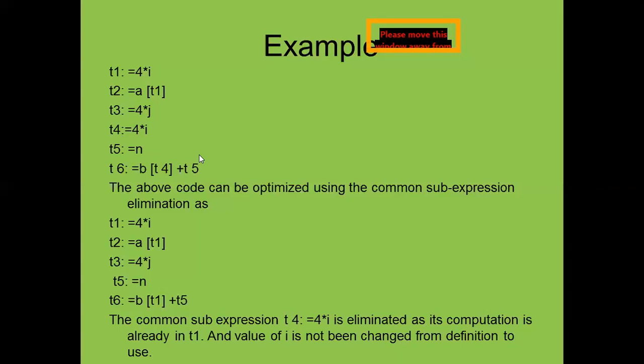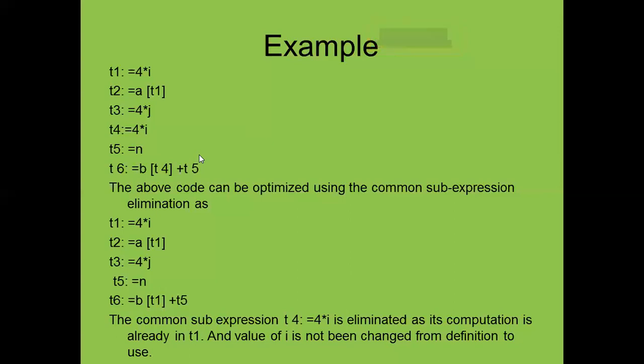You have already seen, suppose you are going to write an expression x is equal to 4 star I into b minus c, plus again 4 star I into c minus d, like that.